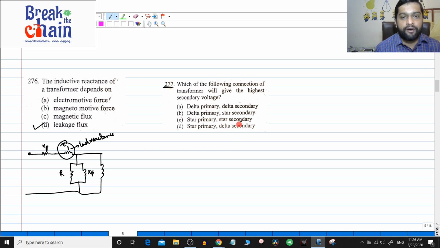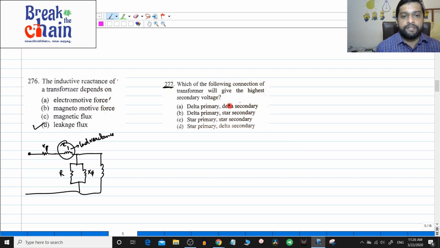277. Which of the following connections of the transformer will give the highest secondary voltage? In these questions you should be so prepared that you just see the options and you get the answer. But that much preparation you should have because these are all general results. For the time being we will do everything in depth here. So, delta primary, delta secondary.